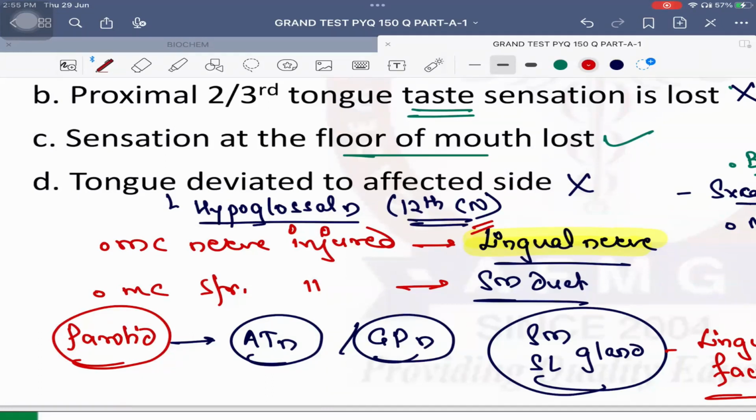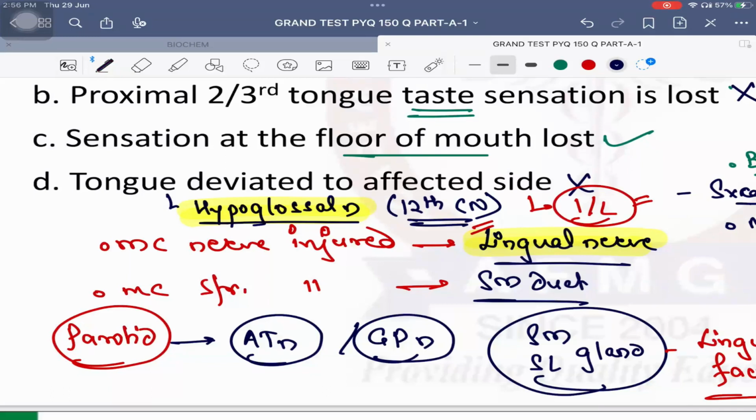All other tongue muscles are supplied by the hypoglossal nerve, or the 12th cranial nerve. So this was the recent question. If the 12th cranial nerve, or the hypoglossal nerve, is damaged, the tongue will be deviated because the muscles on one side work and the muscles on the other side do not. Will the tongue be deviated to the same side of the lesion or to the opposite side? It will be deviated to the same side, or the ipsilateral side, of the lesion.